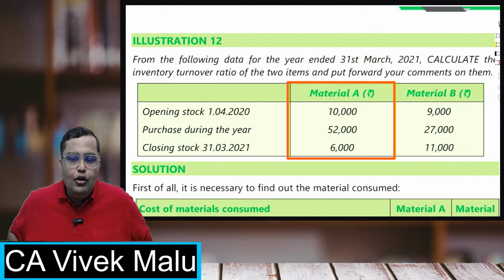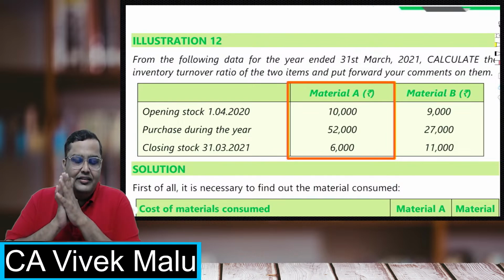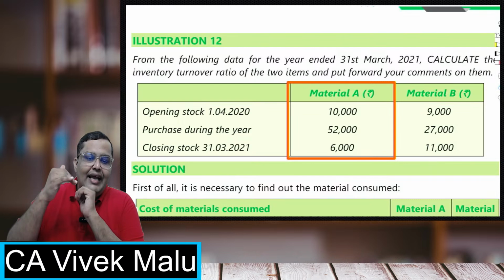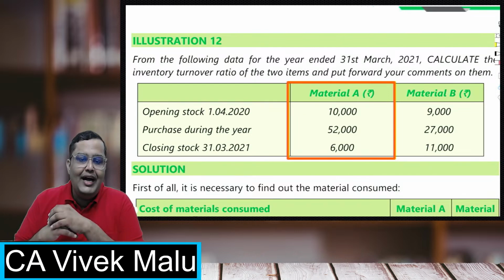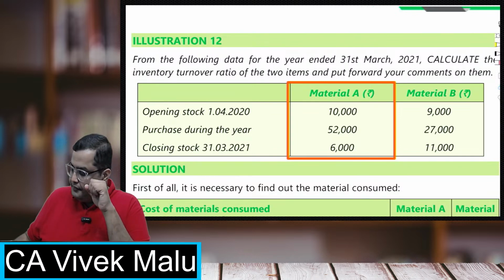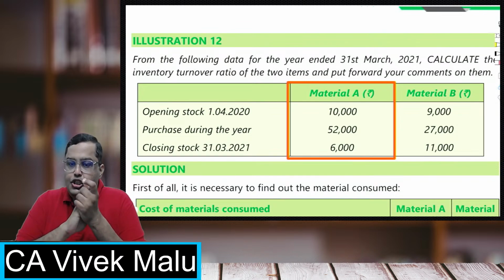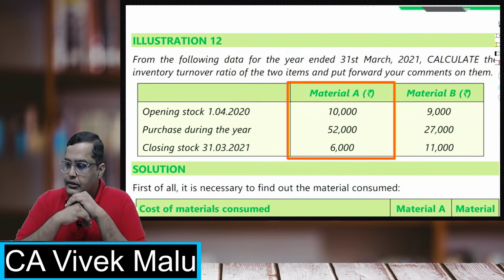First calculate the raw material consumed, then calculate the average inventory, then divide and tell me what is the inventory turnover ratio.